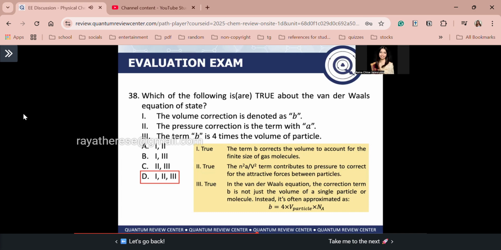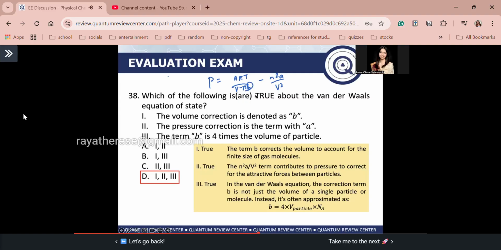Again, okay guys, unahin natin statement 1. So the statement 1 is true. You know guys that the term B corrects the volume. Bakit? It accounts for the individual volume or the finite size of your gas molecules. Again guys, pag real gases, significant na ang individual volumes or finite sizes ng gas molecules nyo. Recall the van der Waals equation of state is nRT over V minus nB minus n squared A over V squared. Tama? O meron kang V minus nB dito, so your B here will correct the volume.